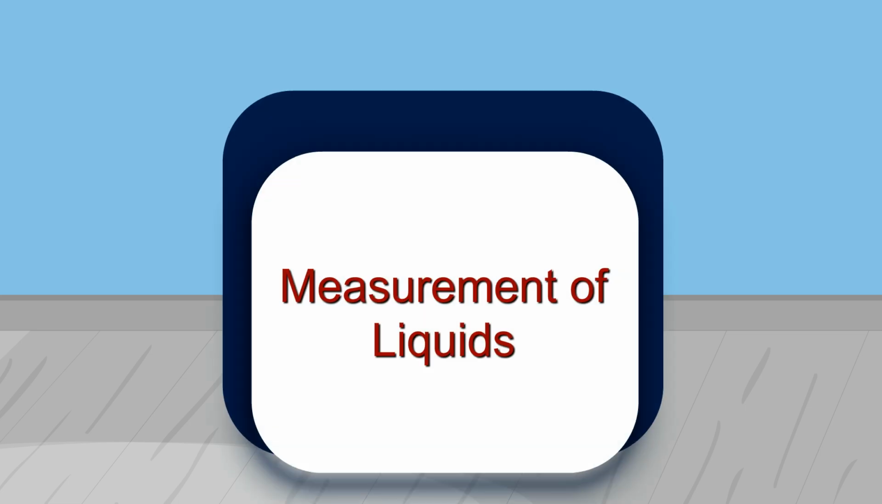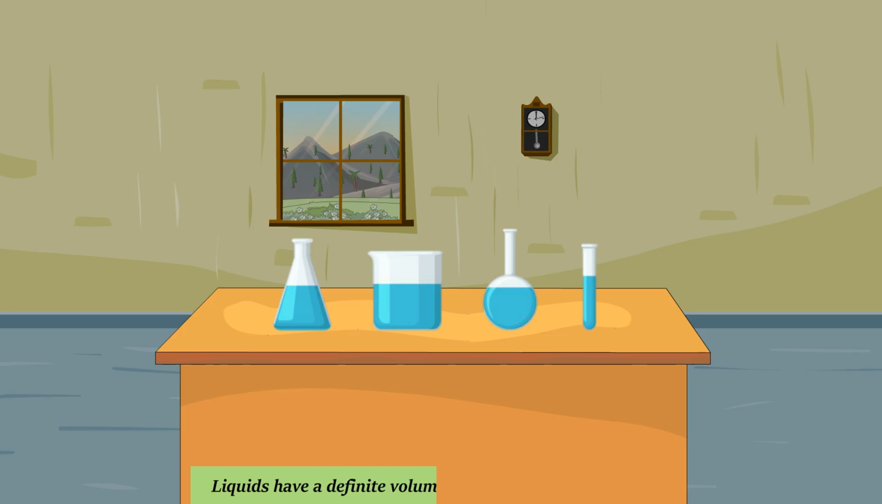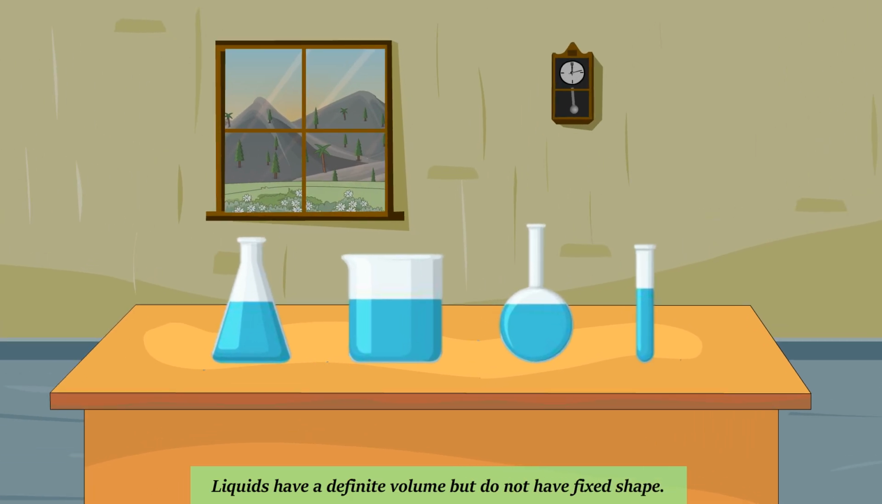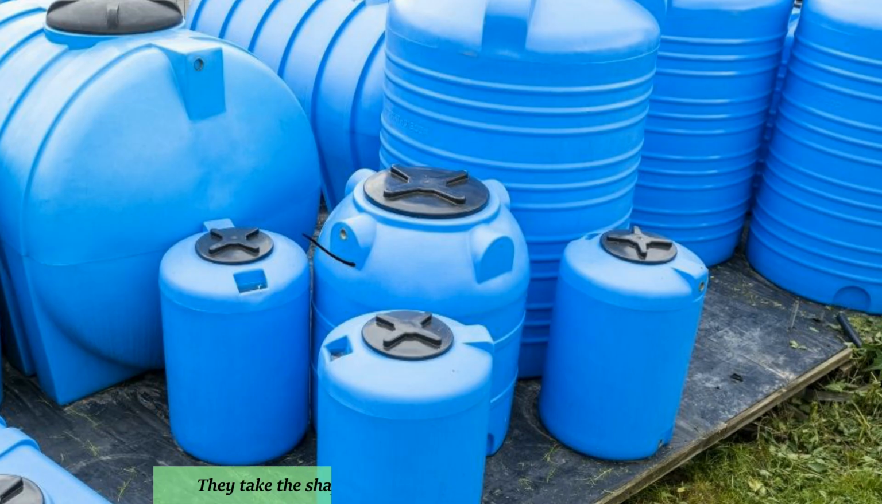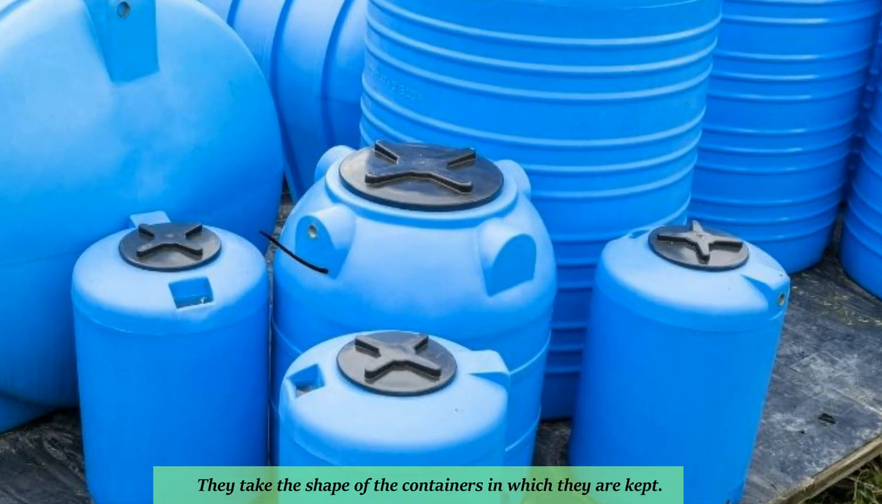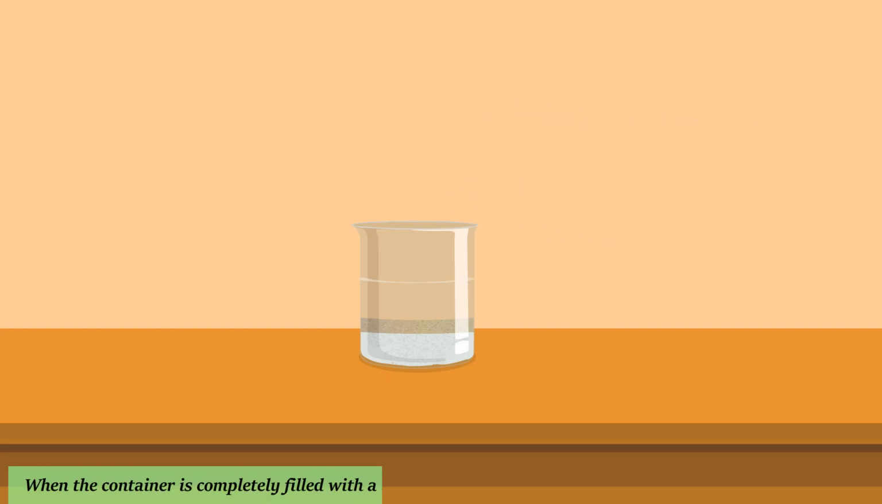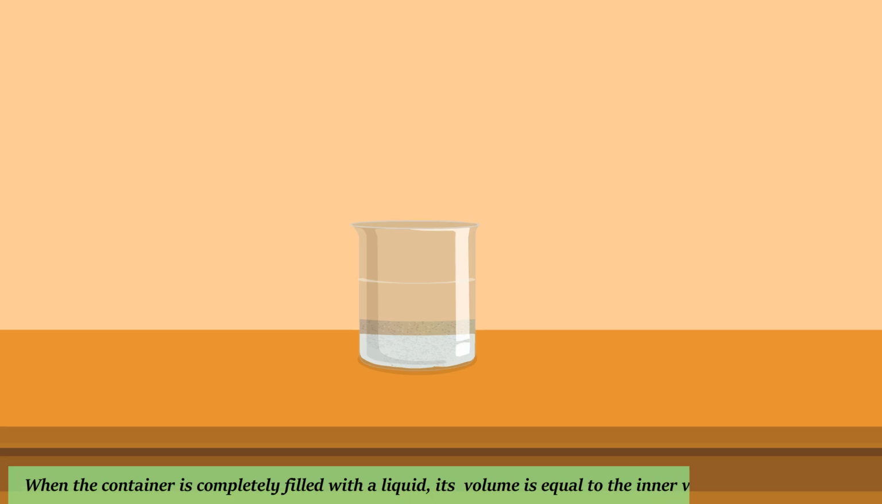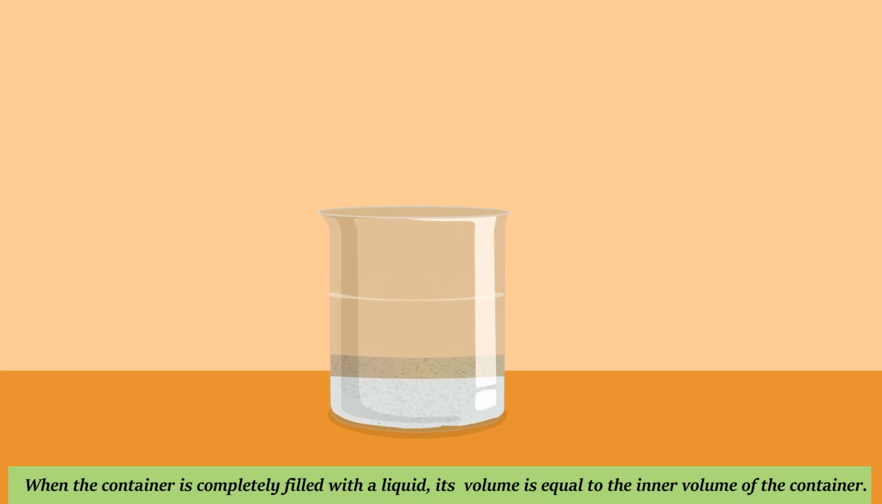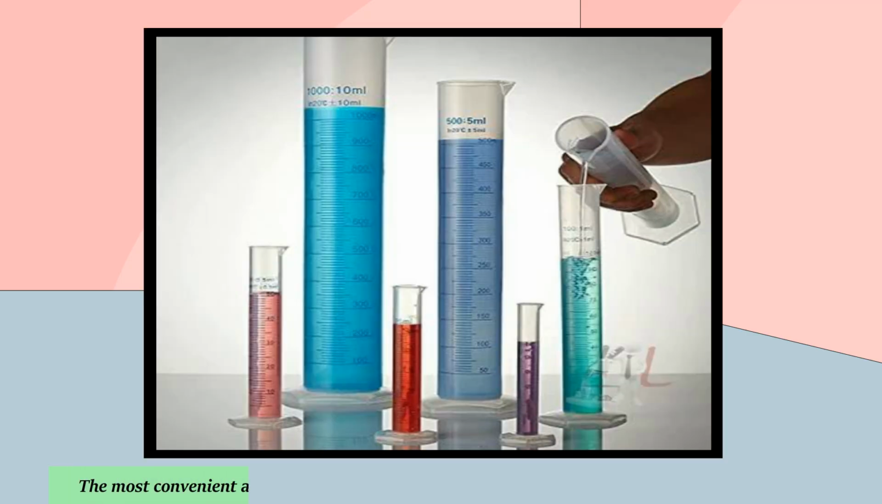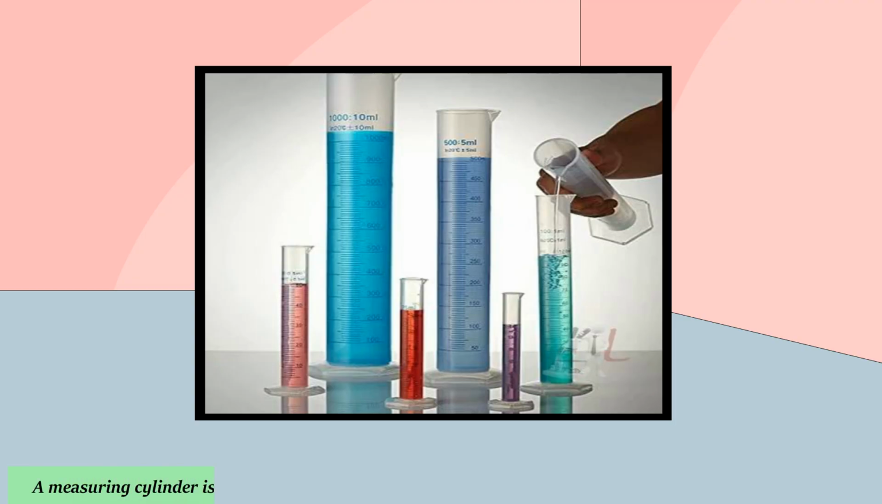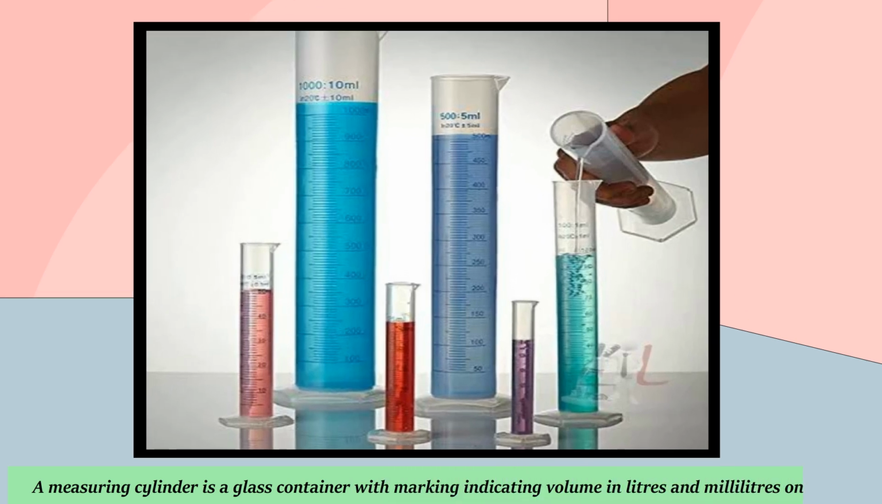Measurement of liquids. Liquids have a definite volume but do not have fixed shape. They take the shape of the containers in which they are kept. When the container is completely filled with a liquid, its volume is equal to the inner volume of the container. The most convenient apparatus for measuring the volume of a liquid is a measuring cylinder. A measuring cylinder is a glass container with marking indicating volume in liters and milliliters on it.